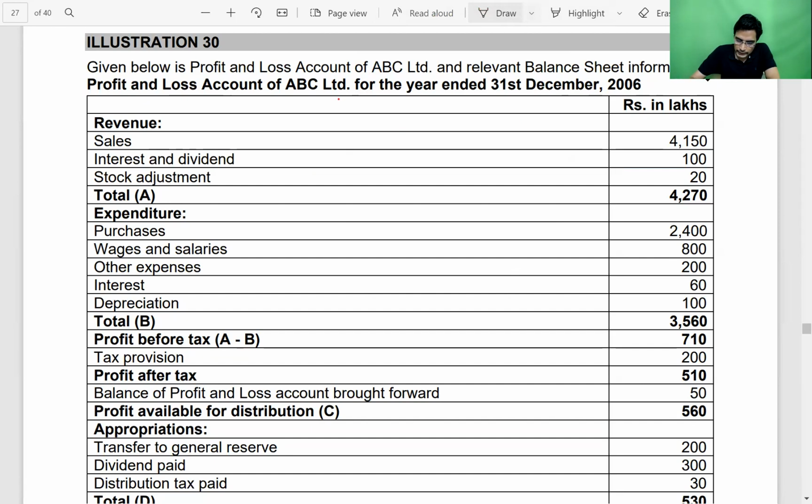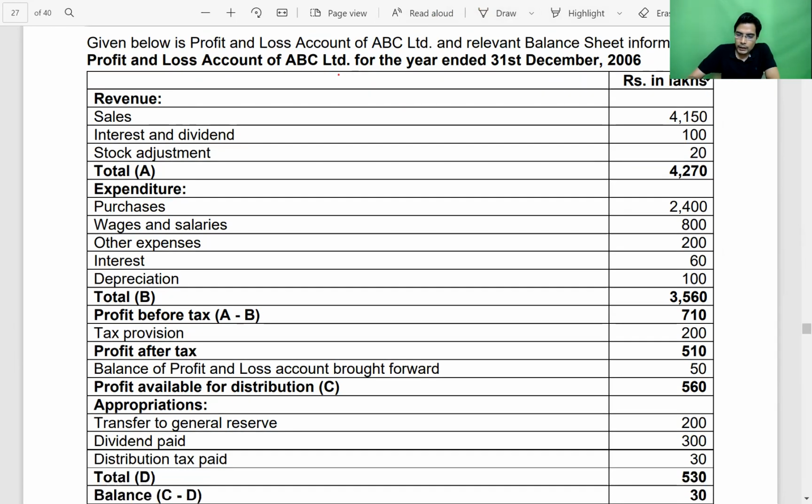Then sales they have given. Guys, if nothing is mentioned, always assume that the entire sales is credit sales.